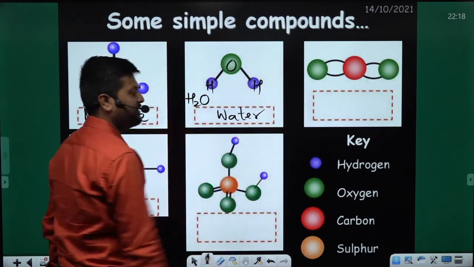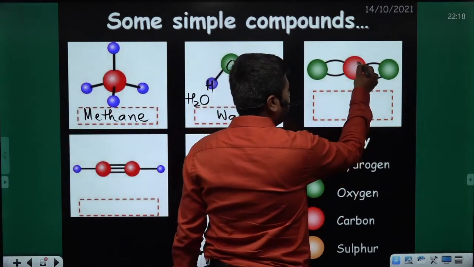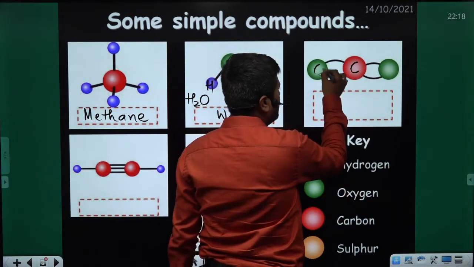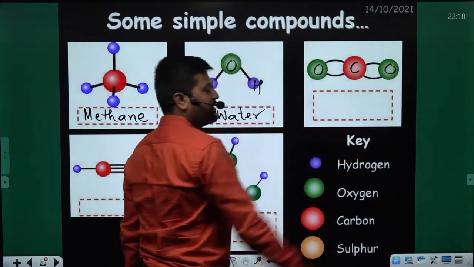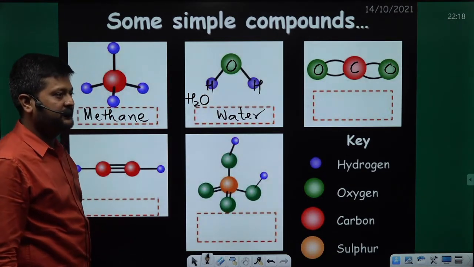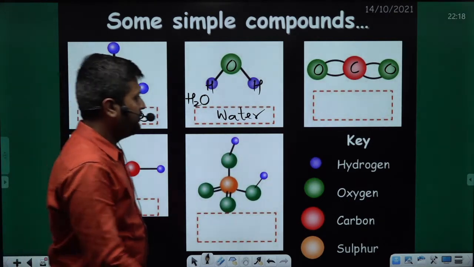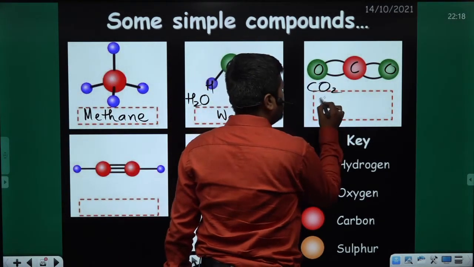H2O is water. Okay. Now, this one is carbon and the green ones are oxygen. So what can be the name of this, Snehal? It would be carbon dioxide. Very good. CO2 is carbon dioxide.